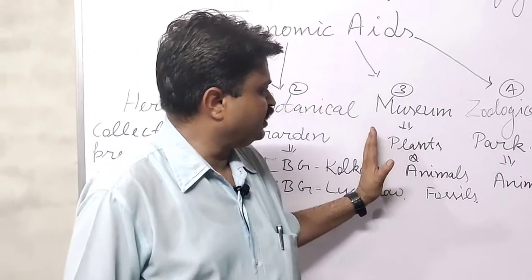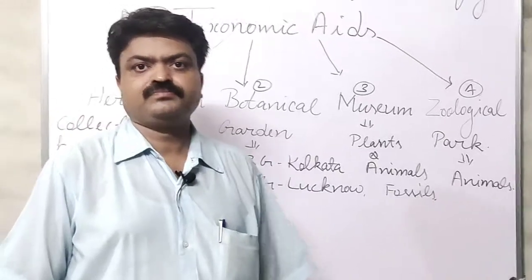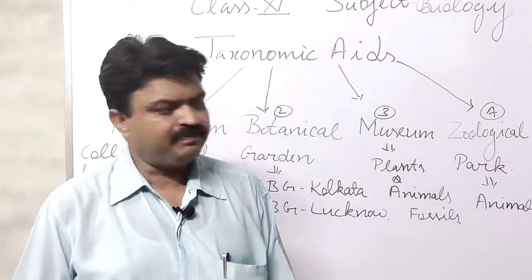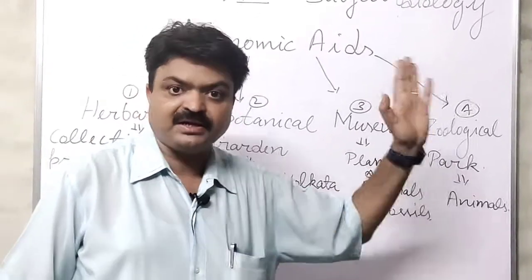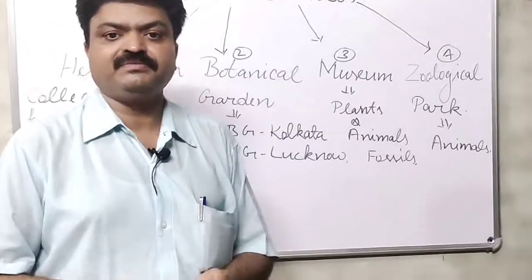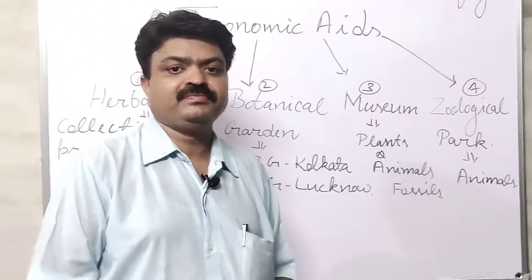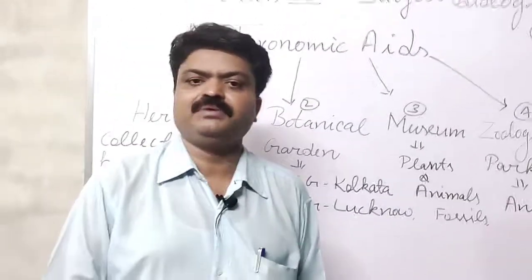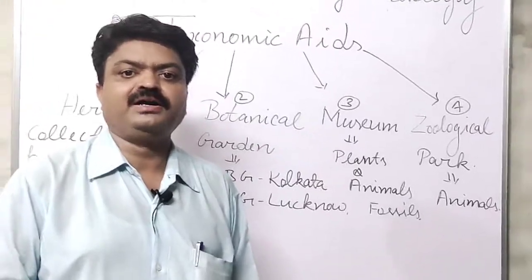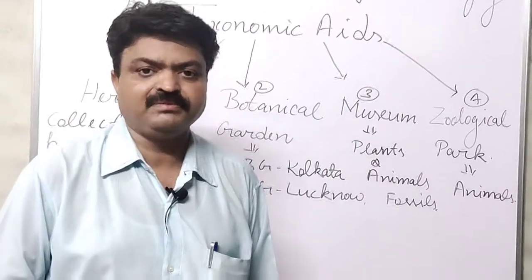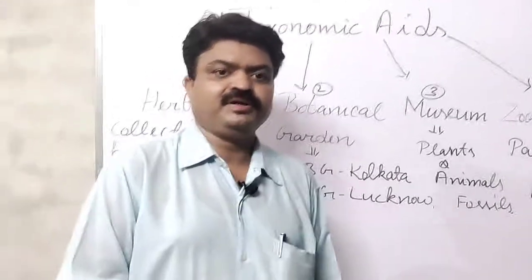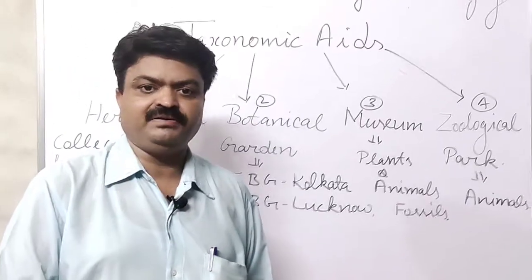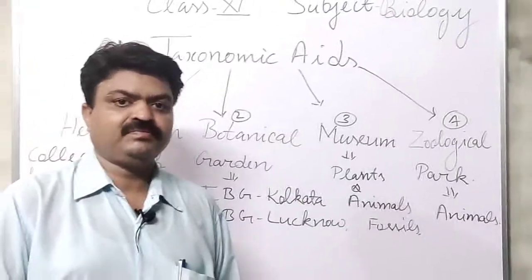Next is zoological park, student. Zoological park is also known as zoo. It is the place where the animals are kept artificially, meaning all the facilities are provided to them manually, they don't have the natural habitat. And the particular part where they are kept has their scientific name and all the information related to them.